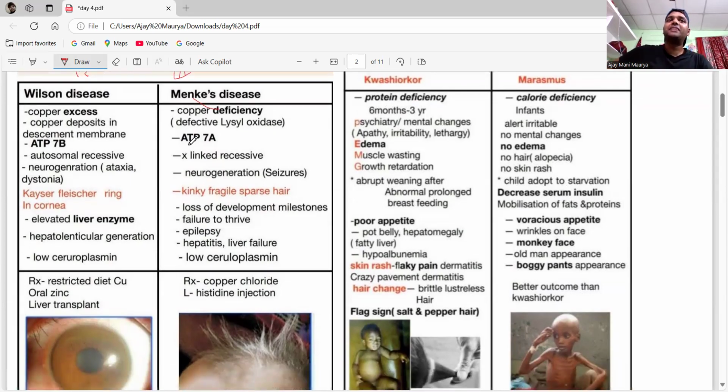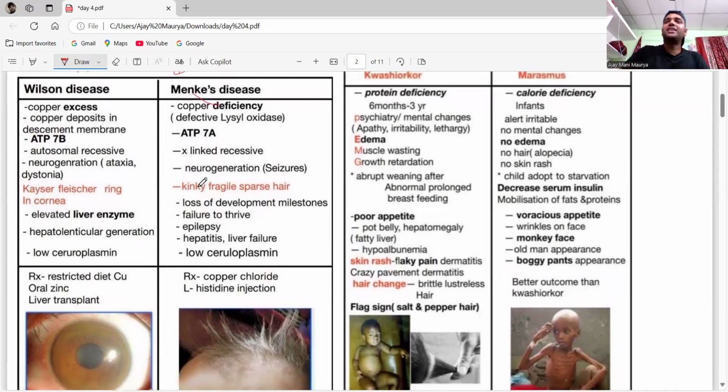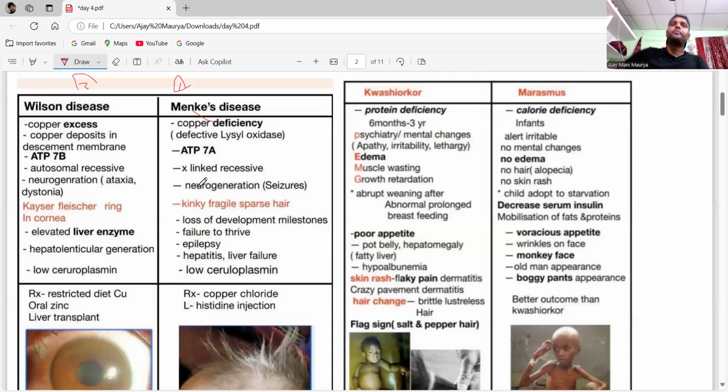Here the gene is ATP7A. In alphabetical order M comes first, so that's why it is A: ATP7A for Menkes, and Wilson is ATP7B. What happens in Menkes disease is that there is going to be a deficiency of copper because of defective absorption across the intestine, due to a defect in the lysyl oxidase enzyme.